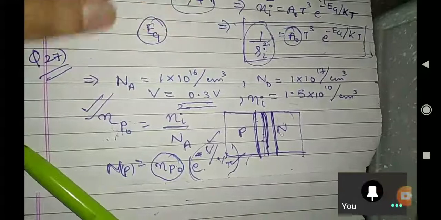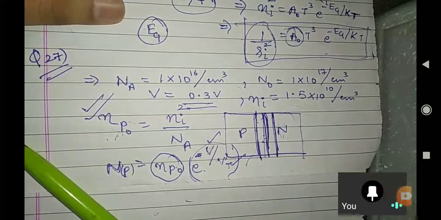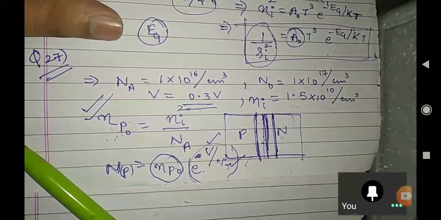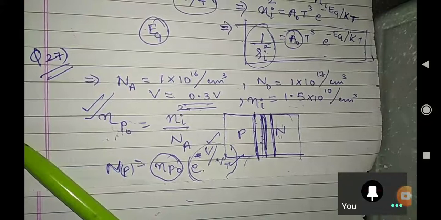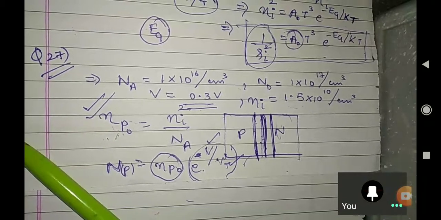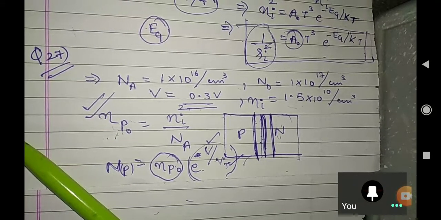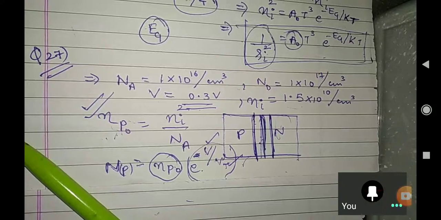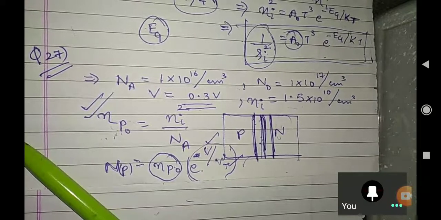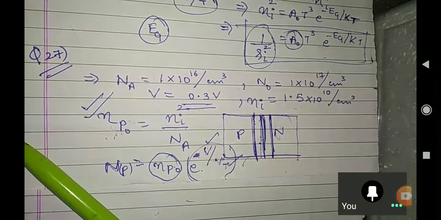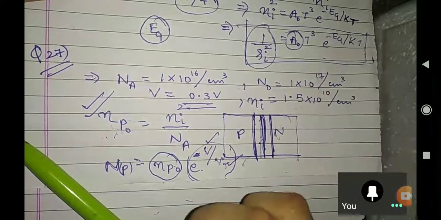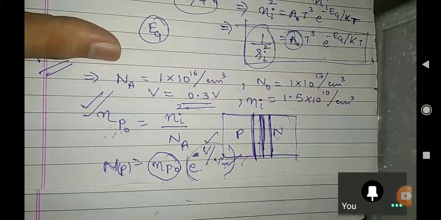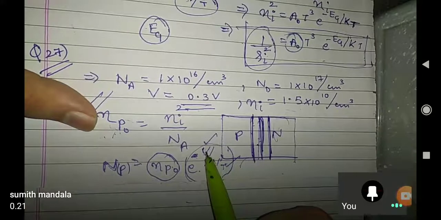What answer are they getting? Anybody up to the answer? You just need to put the values.